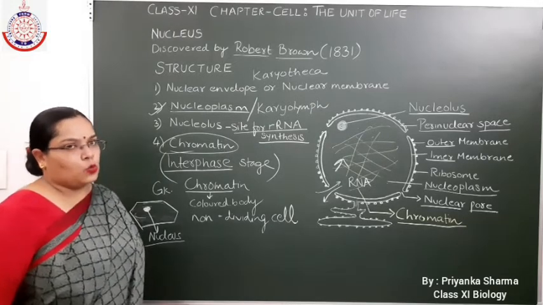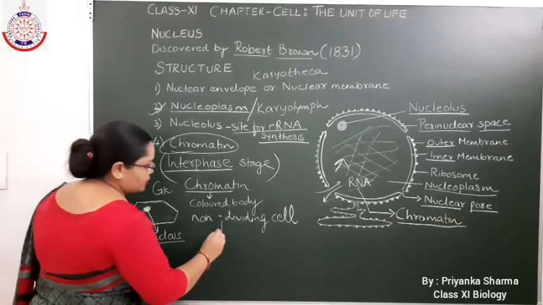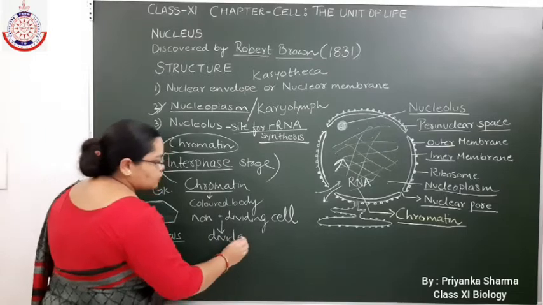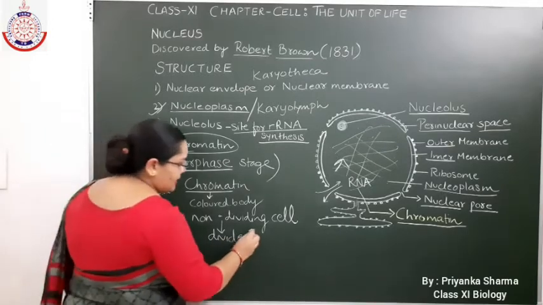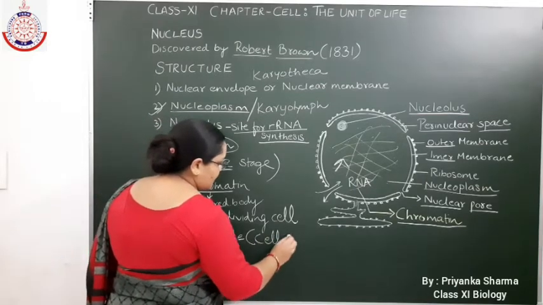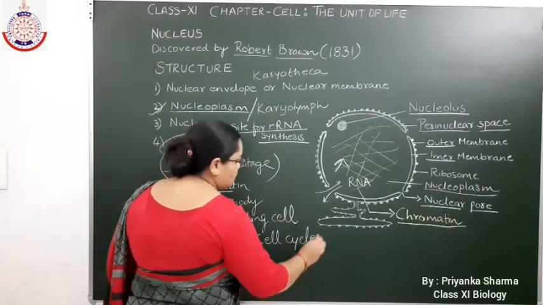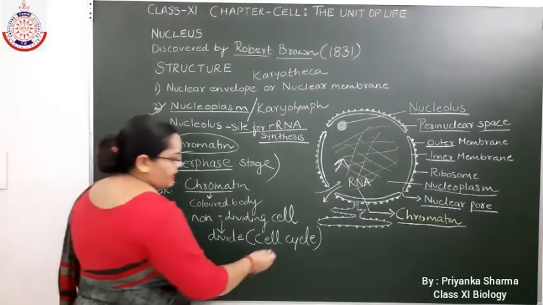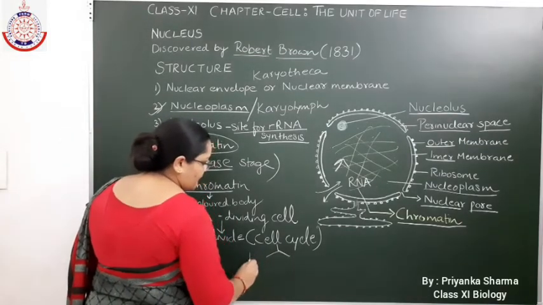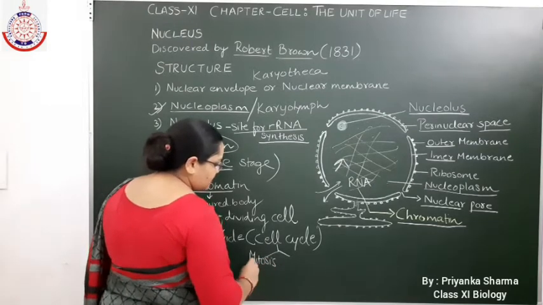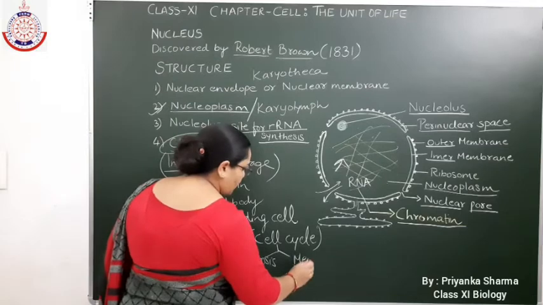Now, when the cell has to divide, at that time the cell enters into a stage which is known as the cell cycle. The cell cycle is further of two types. You have studied in your class 9 chapter on the cell, mitosis and meiosis.